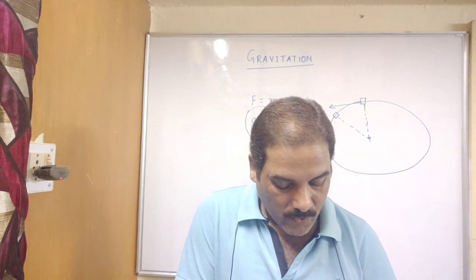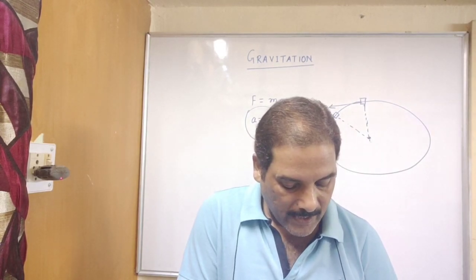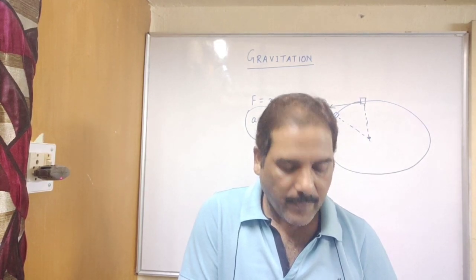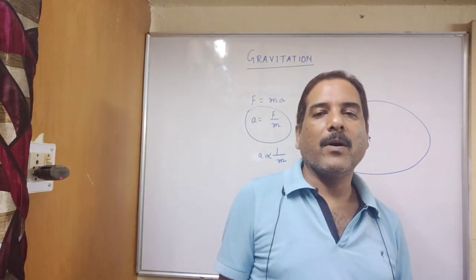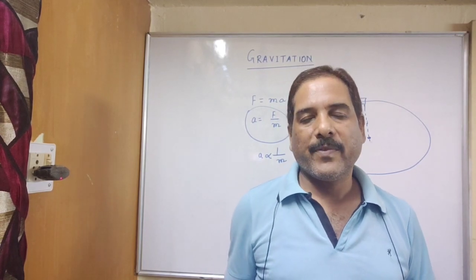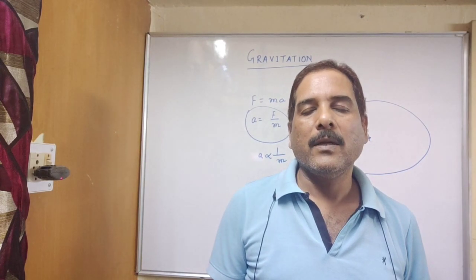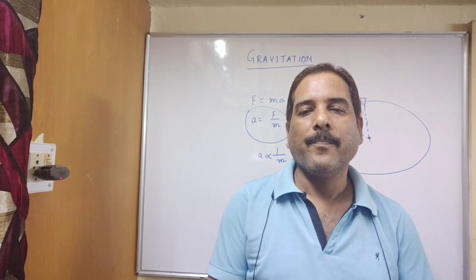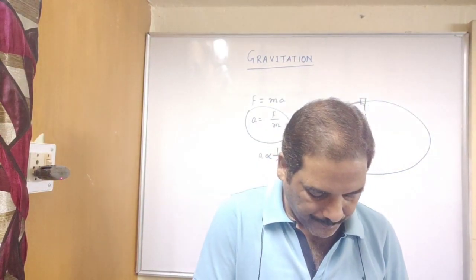In our solar system, all planets go around the sun. By arguing the same way, we can say that there exists a force between sun and planets. So in solar system, as you know, there are a number of planets, asteroids, and in the center we have a sun, and all planets are moving around the sun, and only this centripetal force or the force of attraction between the sun and the planets is responsible for their motion.